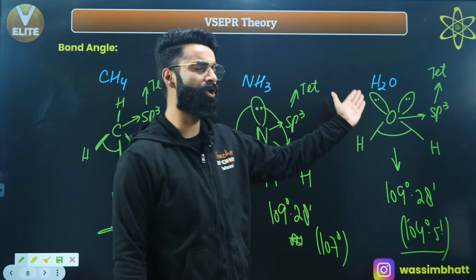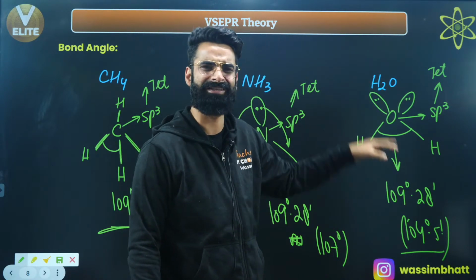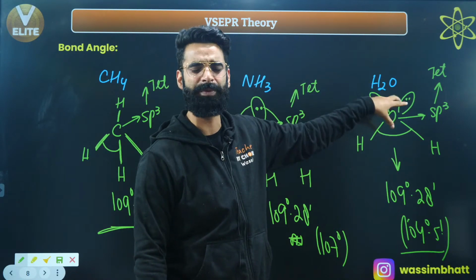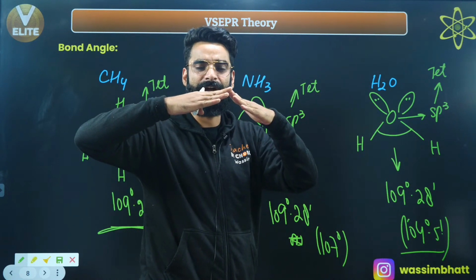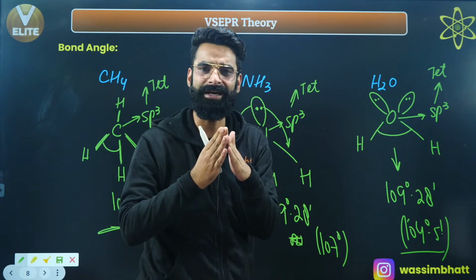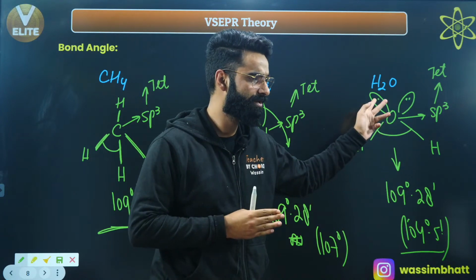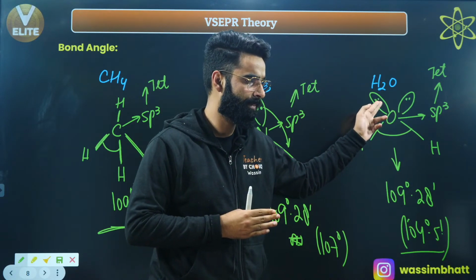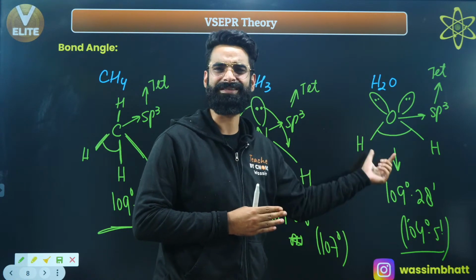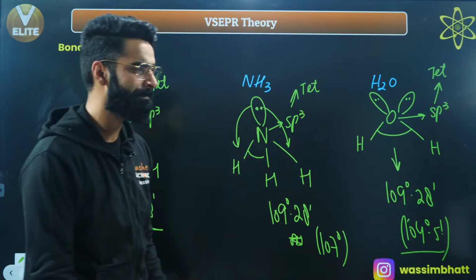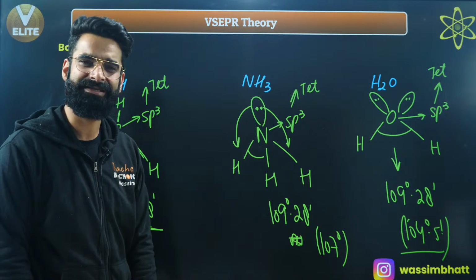Similarly, in case of water, you have got 2 lone pairs. So I must say the repulsions between lone pairs and bond pairs over here will be more, due to which the bond angle would have got reduced even more, correct? Yes, because we have got 2 lone pairs over here, right? So I can clearly say the bond angle in this case is going to be the minimum among the 3, right?